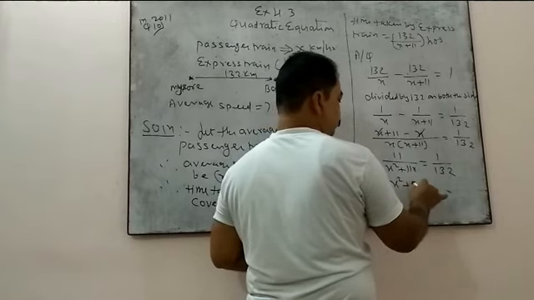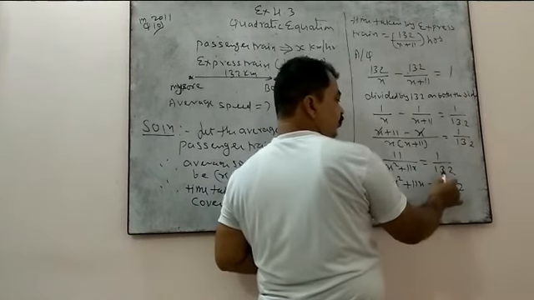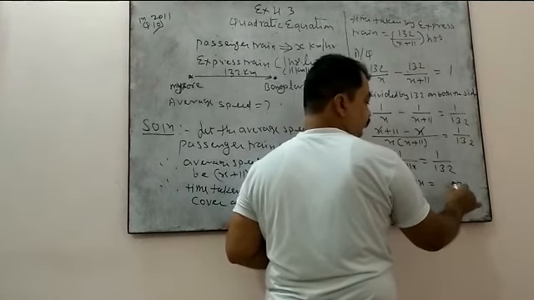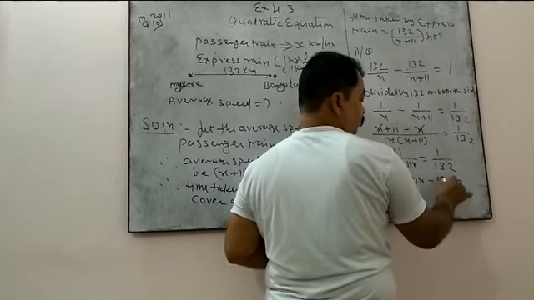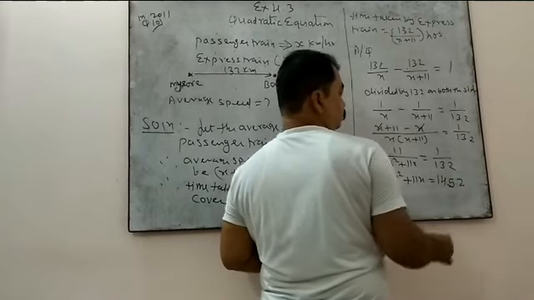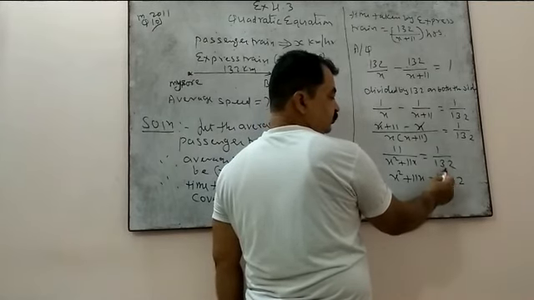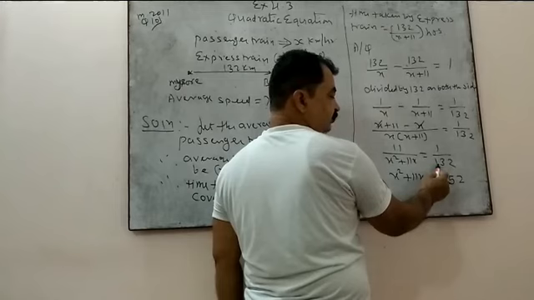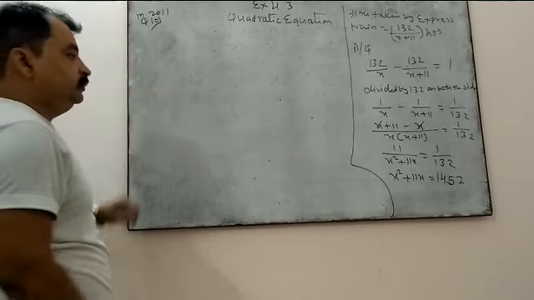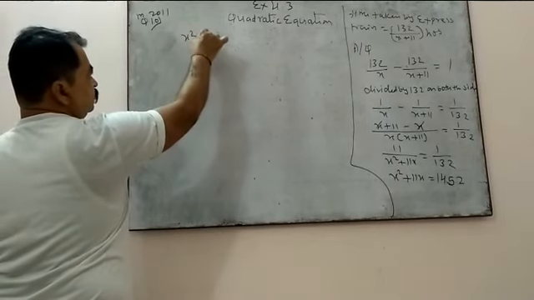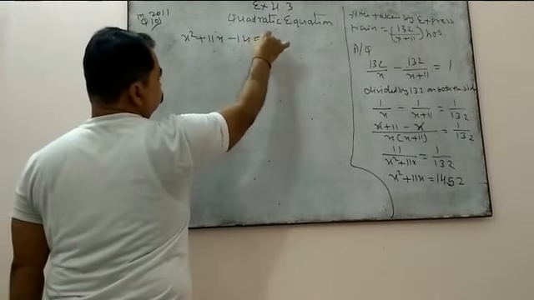So x square plus 11x equal to 11 times 132. 11 twos are 22, 2 carry 2, 11 threes are 33, 33 and 2 is 35, 5 carry 3, 11 ones are 11, 11 and 3 is 14. Clear? Okay. So x square plus 11x minus 1452 equal to 0.